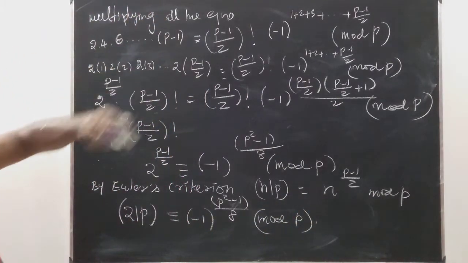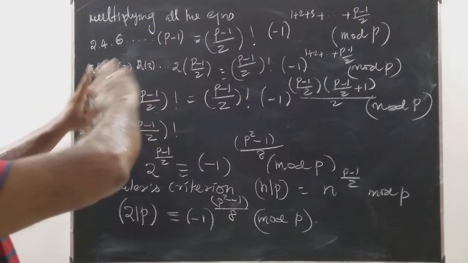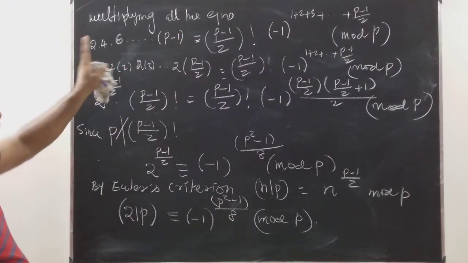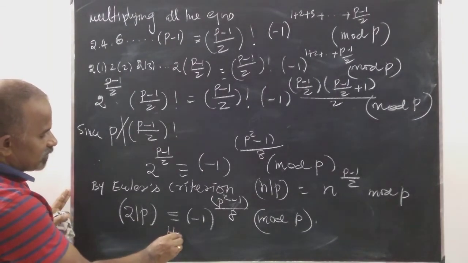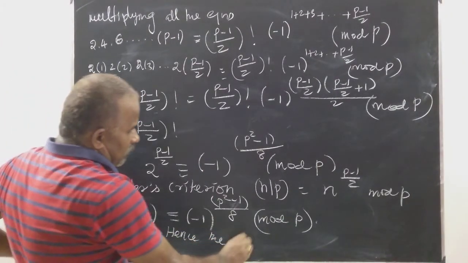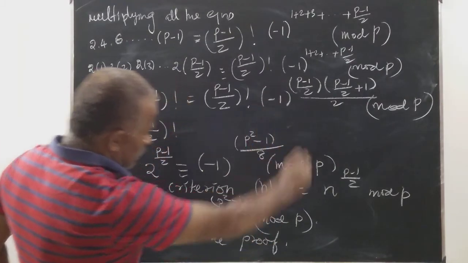The similar argument: both the congruences are either plus 1 or minus 1 and both are equal. So therefore hence the proof. Thank you.